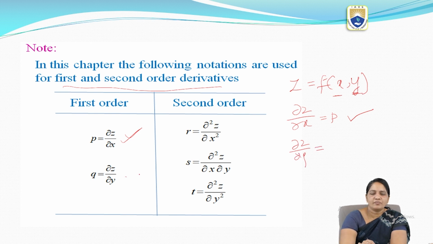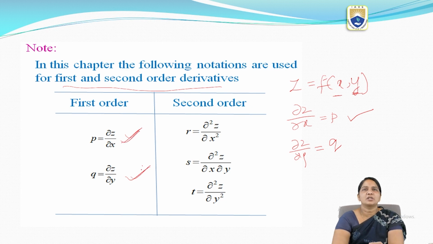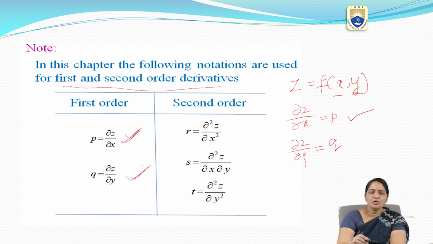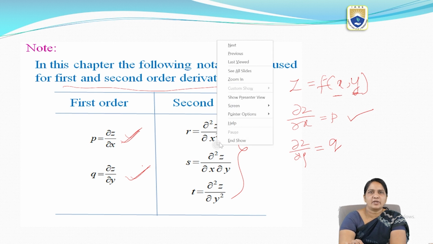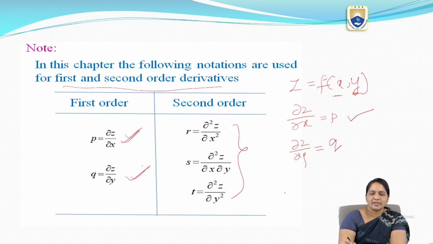So this is also a first order partial derivative. We are denoting this one with q. These two are the first order partial derivatives, p and q: dou z by dou x and dou z by dou y. Now these are the second order partial derivatives, that is r equal to dou square z by dou x square.